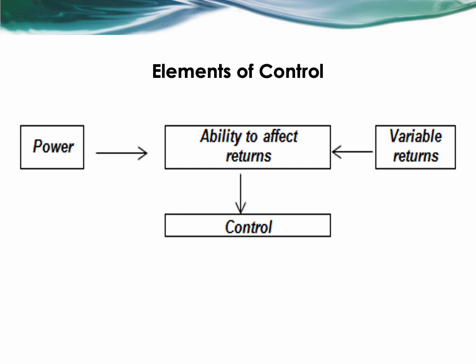So the investor must have the ability to use its power over the investee to affect its returns. Control exists only if an investor has all three elements: power, exposure to variable returns, and the ability to affect returns through power. So the diagram illustrates the flow. Power and variable returns both lead to the ability to affect returns, which then results in control.